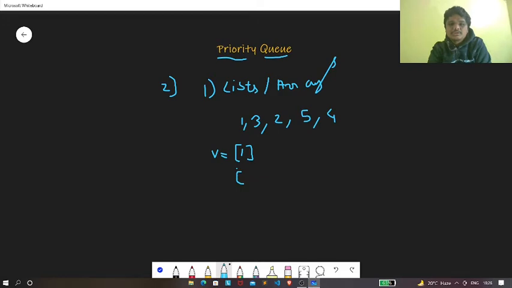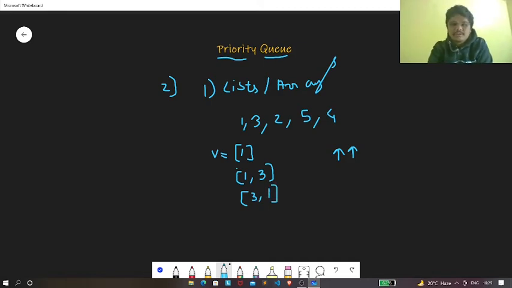Now let's push 3. Let's say that the condition for this queue is that the higher the value, the higher the priority. So over here 3 has the higher value. In such a situation, if we want the highest value to have the highest priority, we need to sort this vector in descending order.